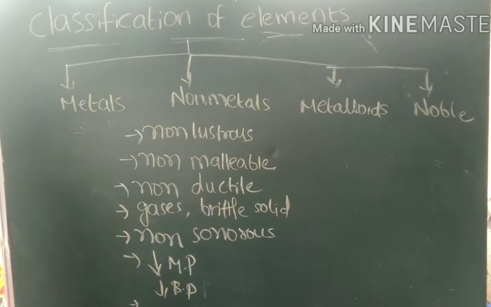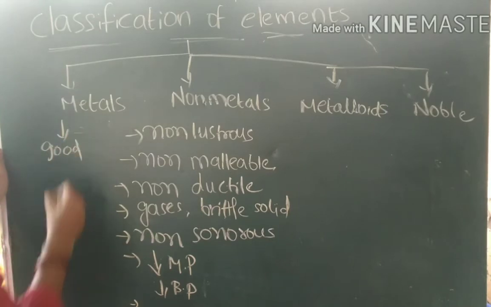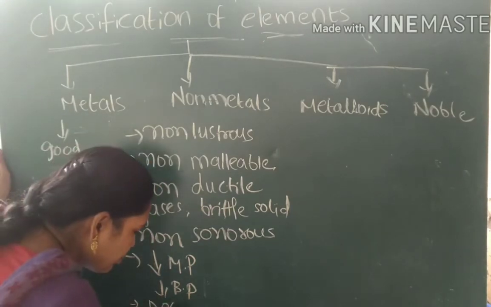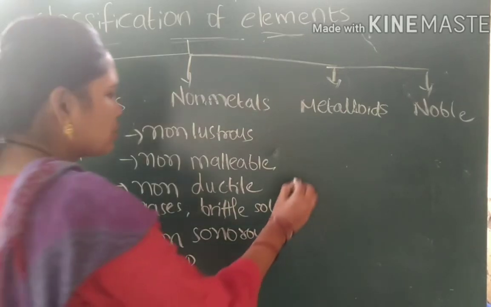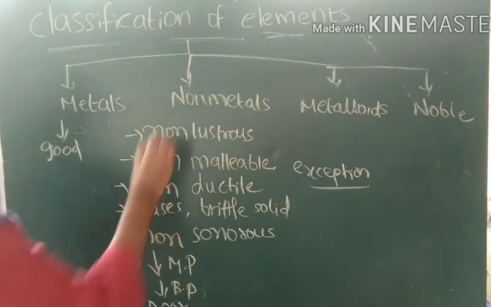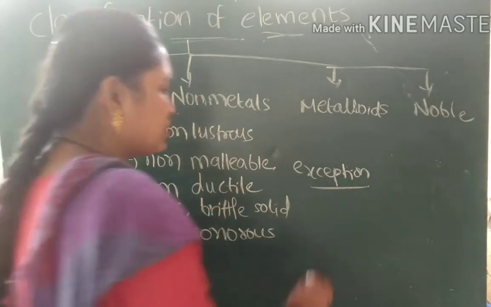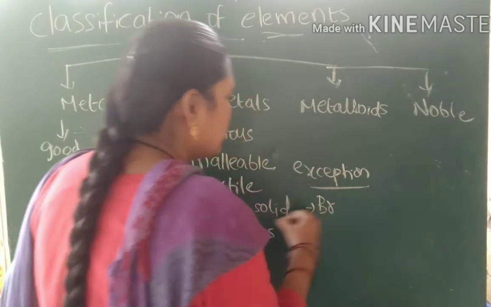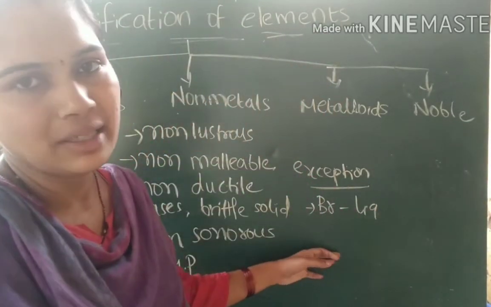Coming to electricity also, metals are good conductors of electricity, but non-metals are poor conductors of electricity. That means they don't allow electricity to pass through them. And we even have exceptions. Coming to the exceptions, these non-metals are present in the gaseous state or as brittle solids. The exception is bromine. Bromine is a liquid non-metal, so bromine is present in the liquid state.